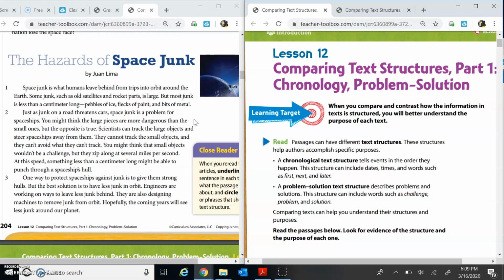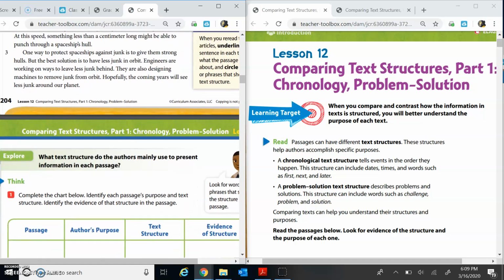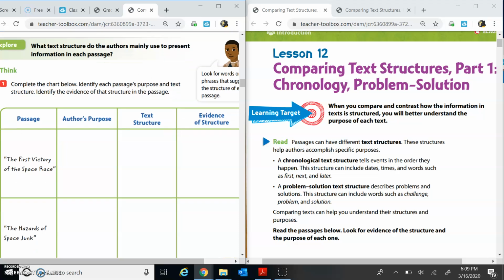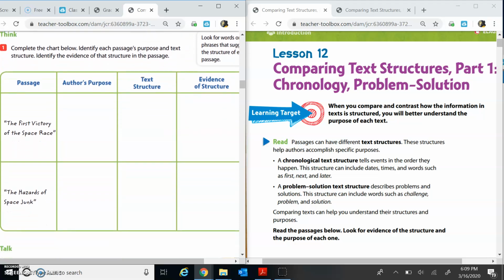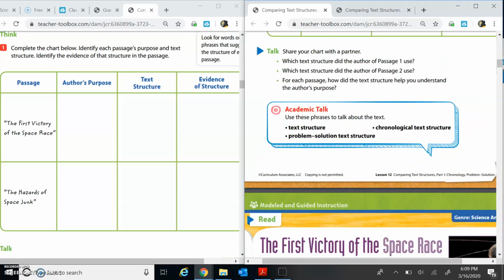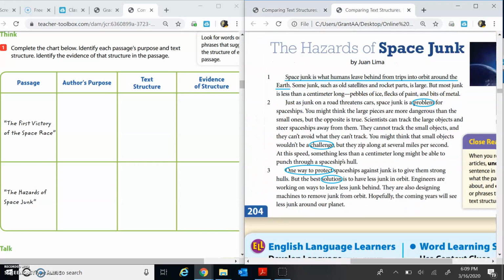So just as we did yesterday, we are going to complete a chart. We are going to take each passage. We're going to determine the author's purpose, which was the main idea, the text structure that was used, and our textual evidence. I'm not going to give you a chance to write that all out because it might take some time. So Ms. Grant is just going to go through the answers for you. Sorry.